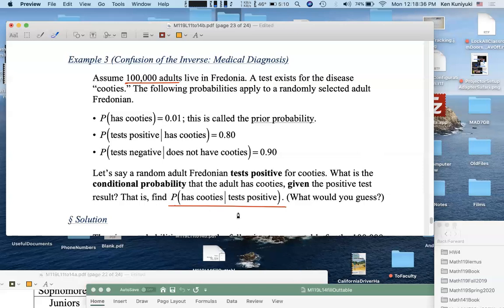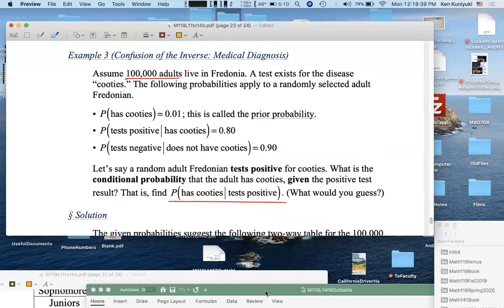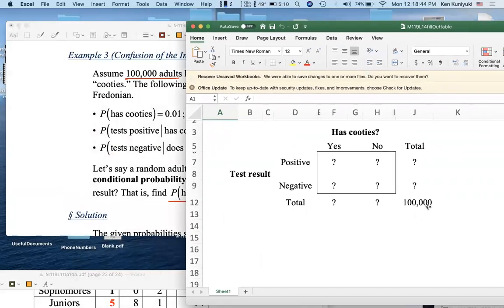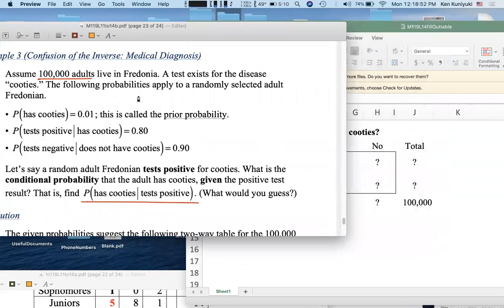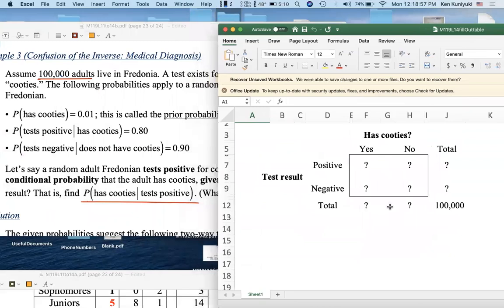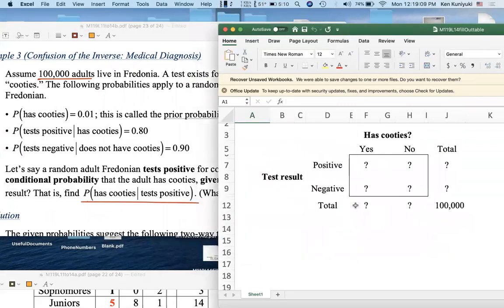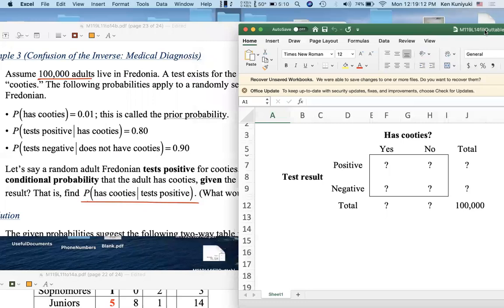Now, to help figure out the actual probability, using a table, go ahead and fill out this table. The grand total is 100,000 adults who live in Fredonia. Based on the probabilities you see here, assume that these probabilities are perfectly reflected in this table. Fill out the marginals, the row and column totals, and fill out the individual entries. And then figure out this conditional probability based on your table. I'll give you a minute to do this. Go.